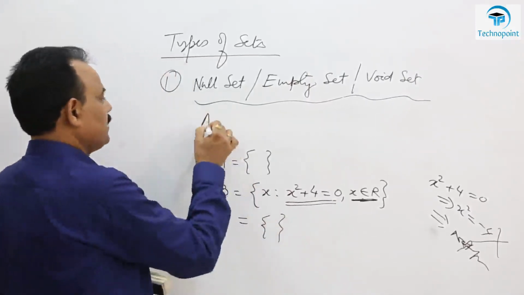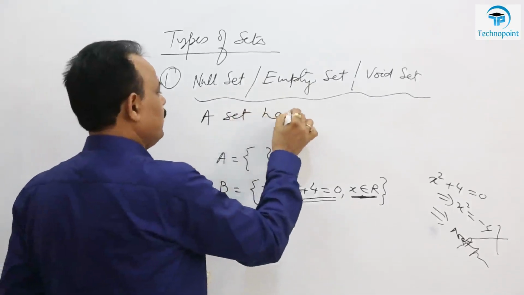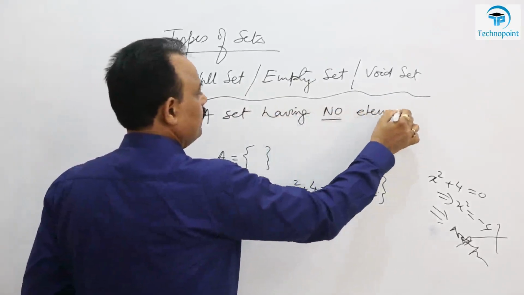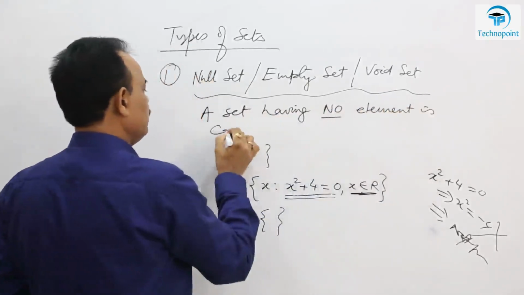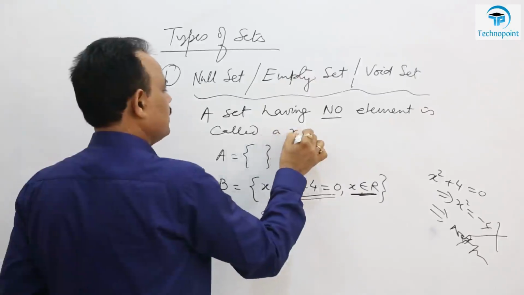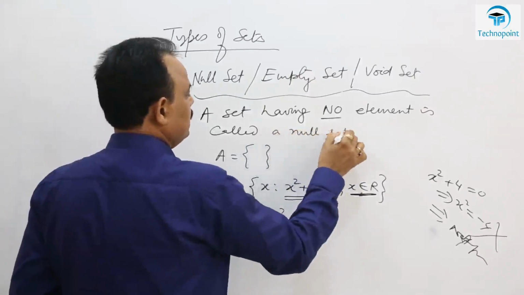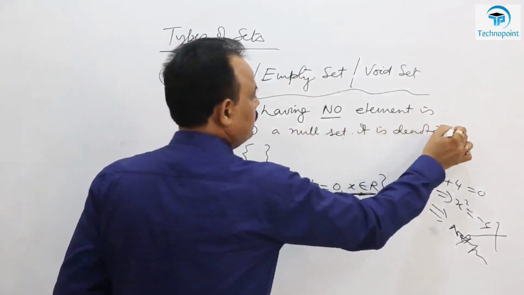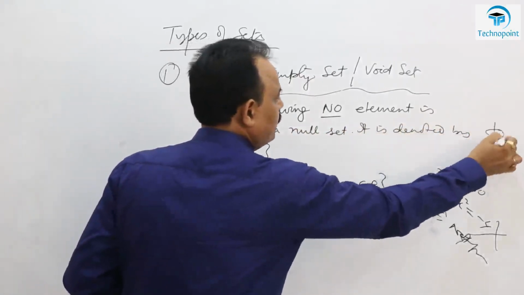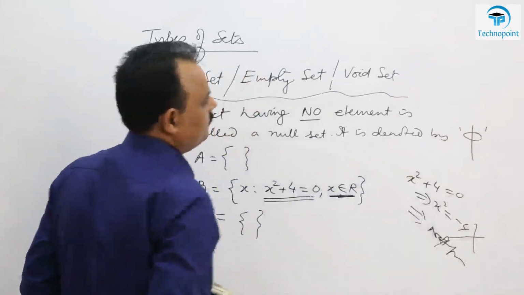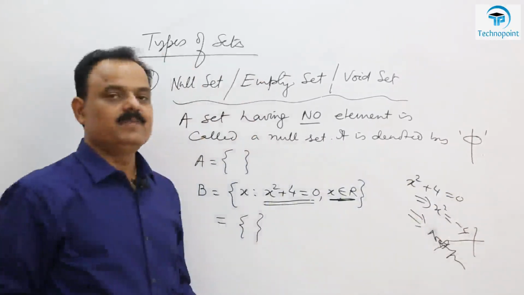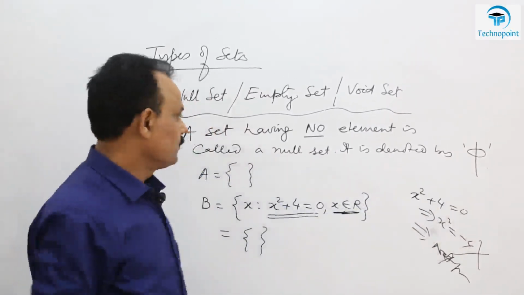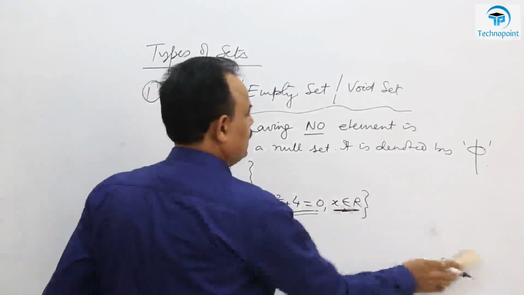So a set having no element is called a null set, a void set, an empty set, and it is denoted by a symbol called phi. This is phi. Phi means null set or empty set. We will use this notation anywhere. Next is singleton set.